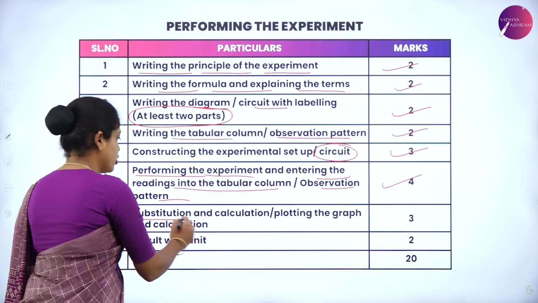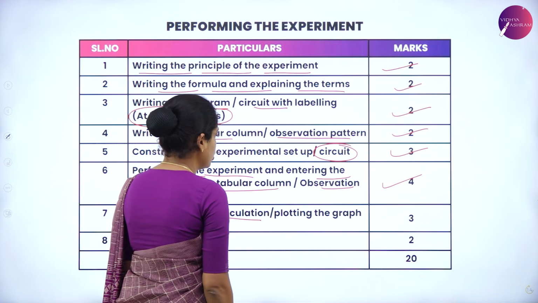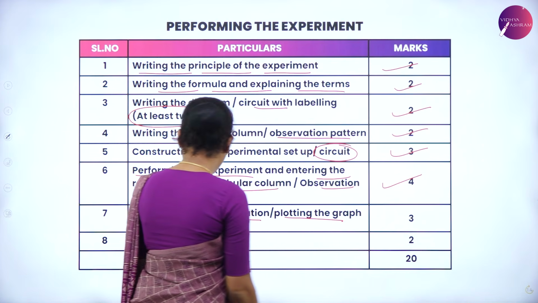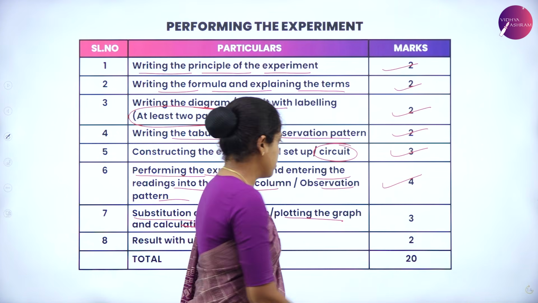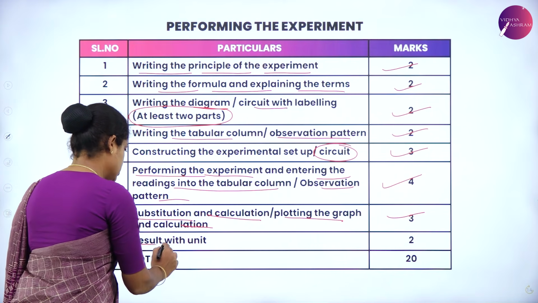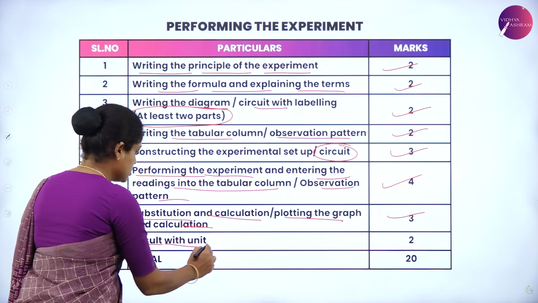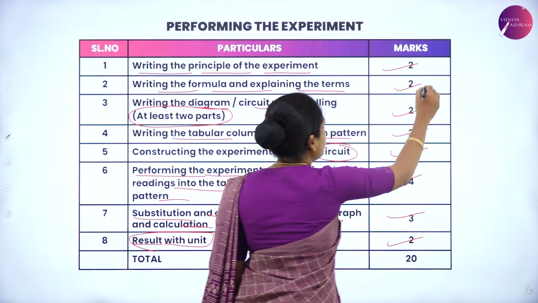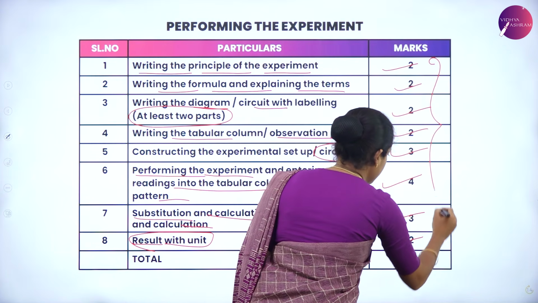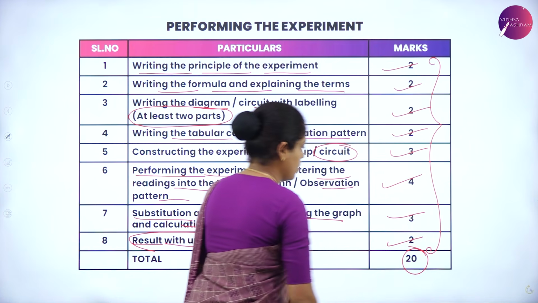Then substitution and calculation or plotting the graph and calculation carries 3 marks. Finally, you have the result, and writing the result with unit carries 2 marks. So, total for performing the experiment, you have 20 marks.